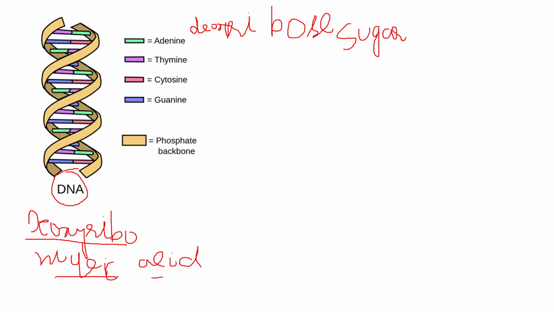Deoxyribonucleic acid. Nucleic acid means something that is related to the nucleus. So the second fact is that it is present in the nucleus of cells. So interestingly, we discovered two points from its abbreviation. It stands for deoxyribonucleic acid. Deoxyribo means deoxyribose sugar is present in its structure along with some other components which I will discuss later. And the second point is that it is present in the nucleus. Nucleic acid, you can remember from nucleic acid to the nucleus.